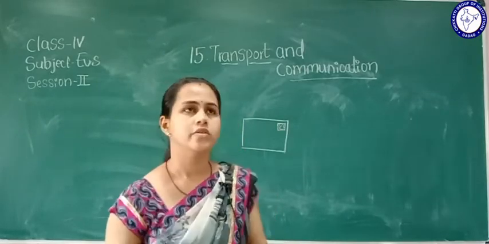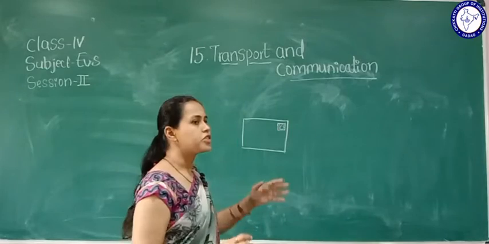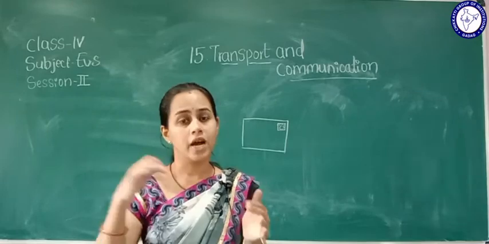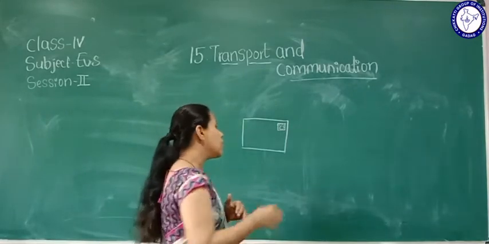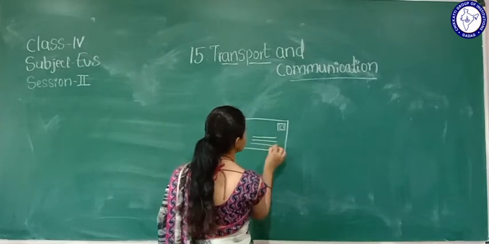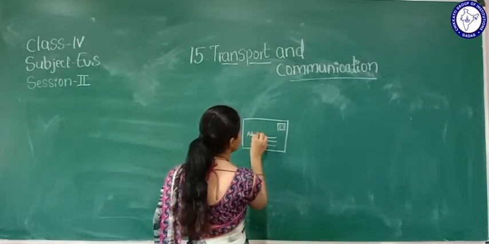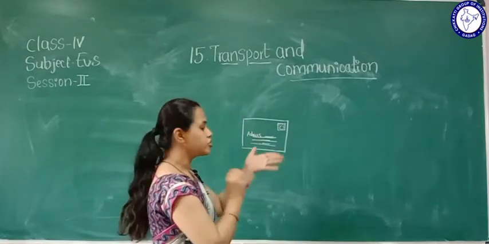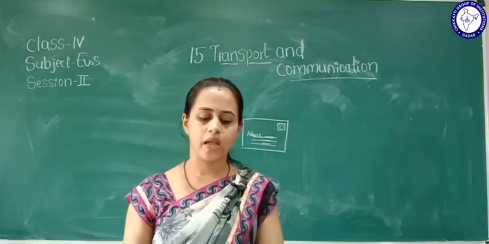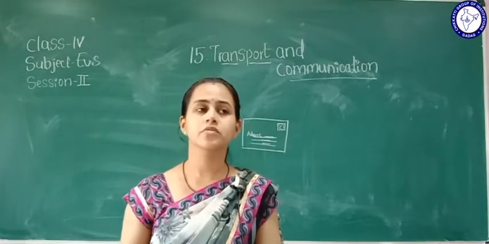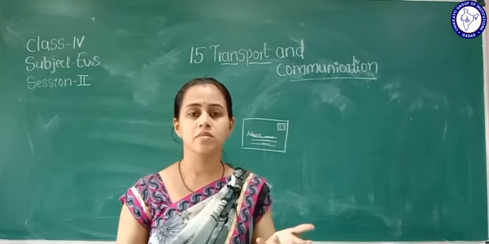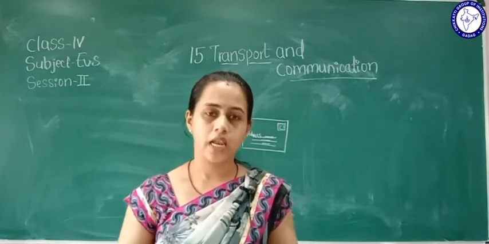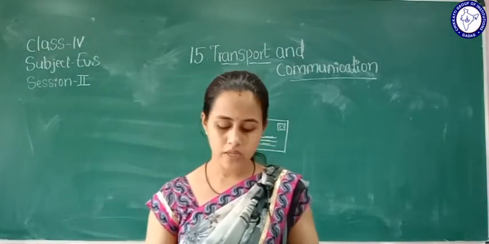Then the post cover. If there is information which is very personal or informative, what do we have to do? We have to put it in a cover. Here they have put lines where you have to write the address. In the back side you should write the information. And parcel. Parcel means if you want to send something, a post person will come and collect it. Speed post.